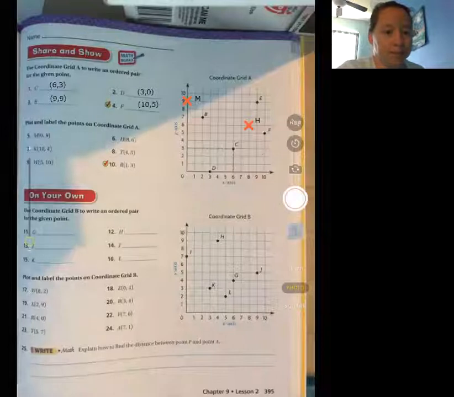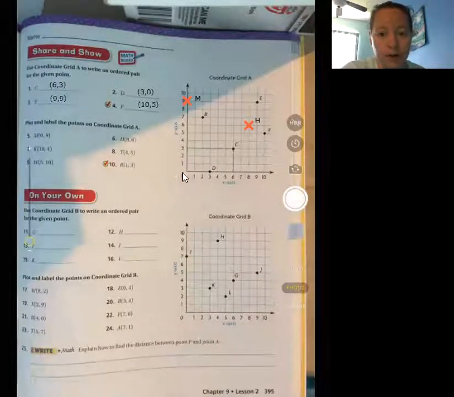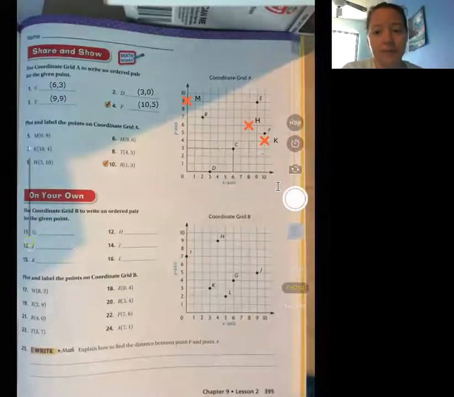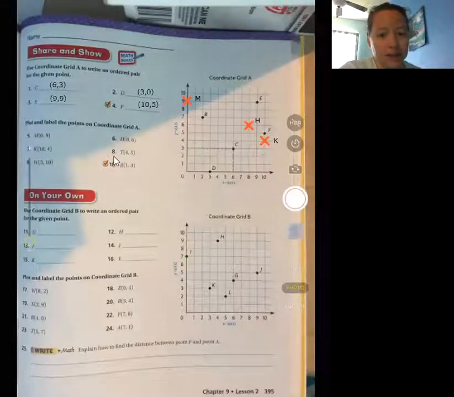Third one, number 7, K: (10, 4). I go across to the 10, up to the 4, and then label it as K. Fourth one, letter T, number 8: (4, 5).